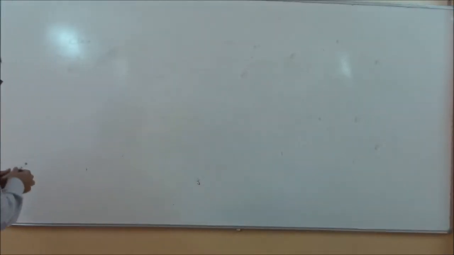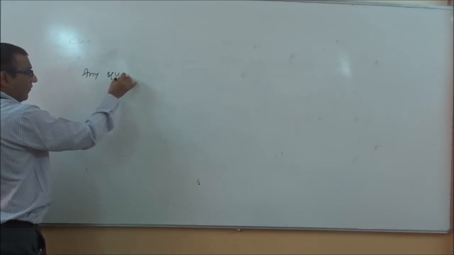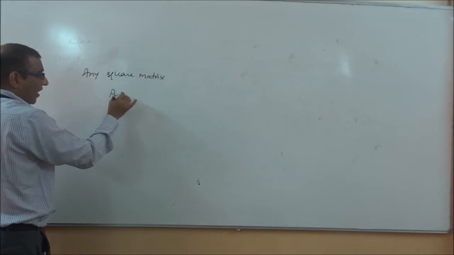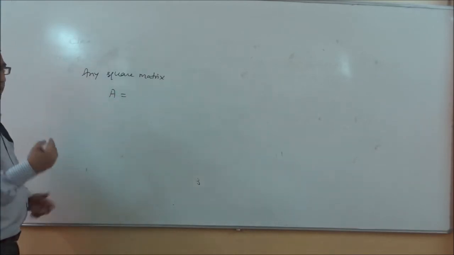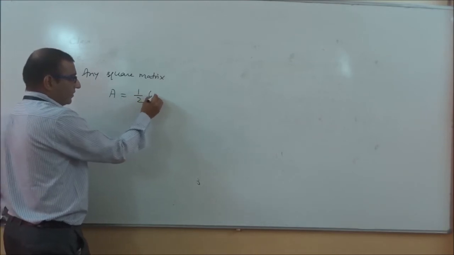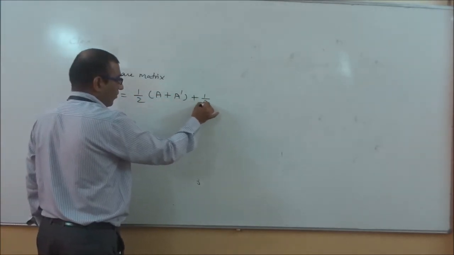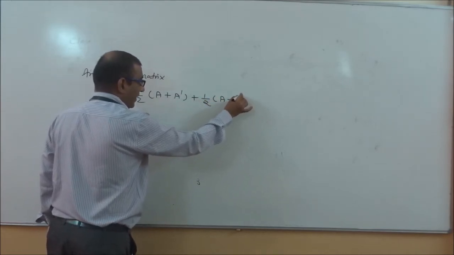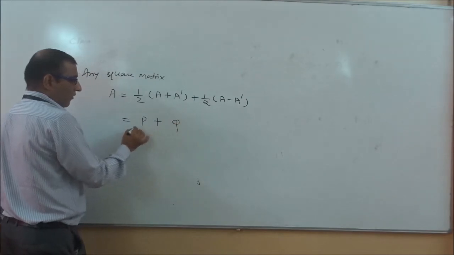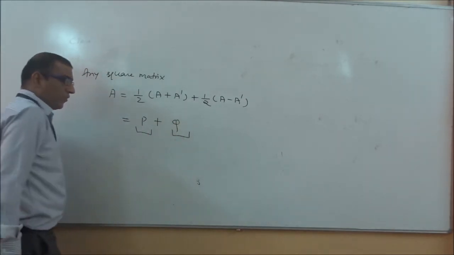So we can say any square matrix, if we are taking a matrix A, any square matrix A can be expressed as the sum of symmetric and skew symmetric, and it can be written as half of A plus A dash plus half of A minus A dash, and this is equivalent to P plus Q, where P is symmetric matrix and Q is skew symmetric matrix.